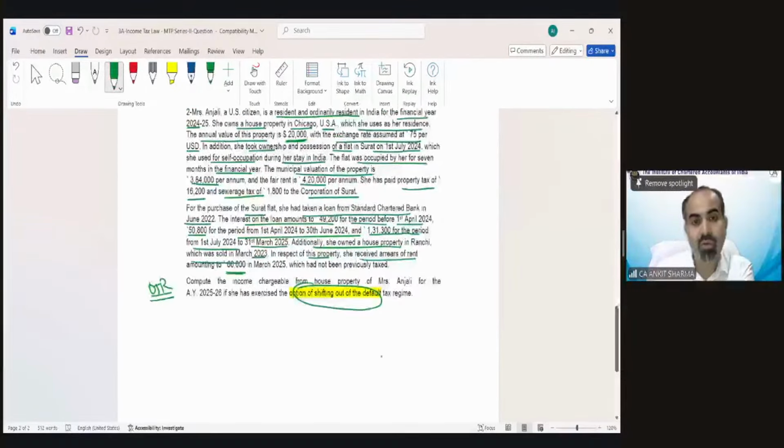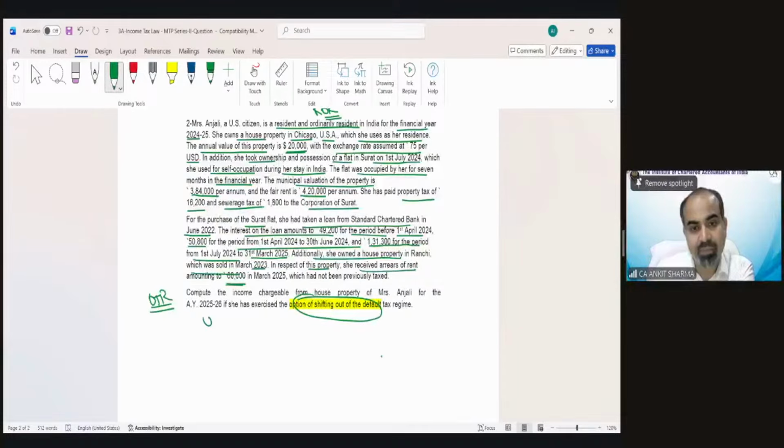House 1 was in the US, and that is for self-occupied purpose. The house in Surat was also used for self-occupied purpose, and one more house was in Ranchi, which she sold in March 2023. That means before our previous year. But from that house she received arrear of rent.